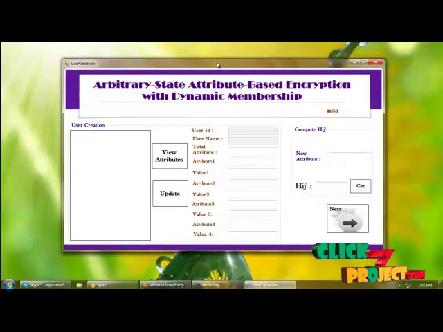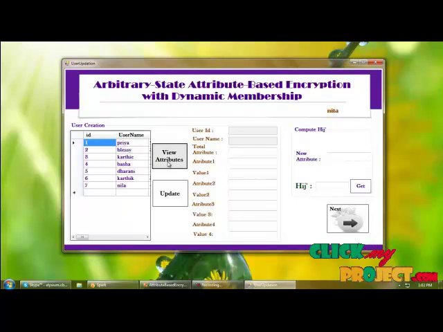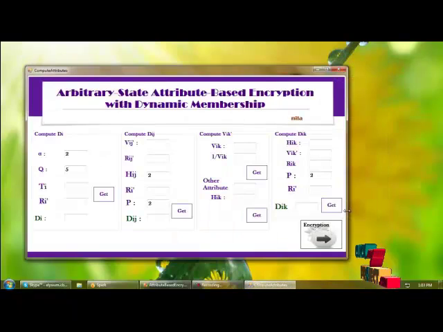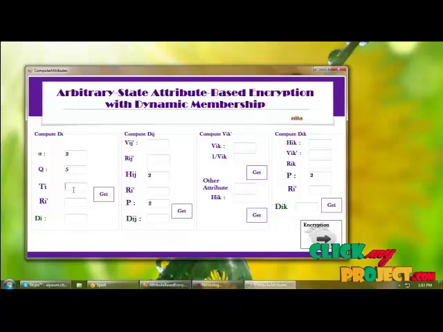Here user can update the attributes of user. So based on this, I am giving the attributes of users. When I am clicking the user attribute, we can change the attribute value here. And if we change the value, I'm just selecting the new attribute and getting the HIJ dash value. And next is computing attributes of VAKJ and VAK dash. So for that, we are providing the TA value and the RA dash value.